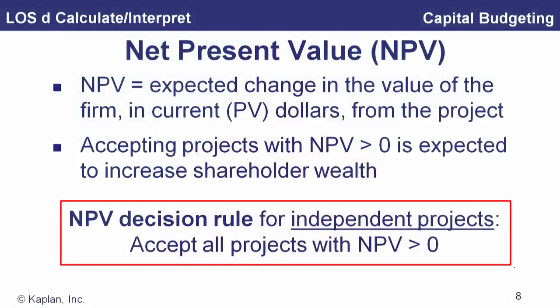So think of NPV as the expected change in the value of the firm in current, that is present value dollars from the project. And as I said, we accept projects with net present value greater than 0. So for independent projects, if there's no capital rationing, the decision rule would be to accept all projects with this positive net present value and avoid all the projects with negative net present values, because their initial cost is not justified by our expected future after-tax cash flows.